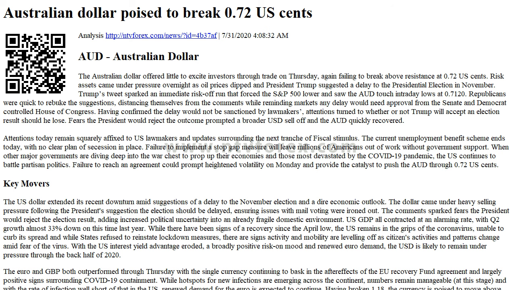The euro and GBP both outperformed through Thursday, with the single currency continuing to bask in the after-effects of the EU Recovery Fund agreement and largely positive signs surrounding COVID-19 containment. While hotspots for new infections are emerging across the continent, numbers remain manageable at this stage, and with the rate of infection well short of that in the US, renewed demand for the euro is expected to continue. Having broken 1.18, the currency is poised to move above 1.1850 and extend toward 1.20 in coming days or weeks.